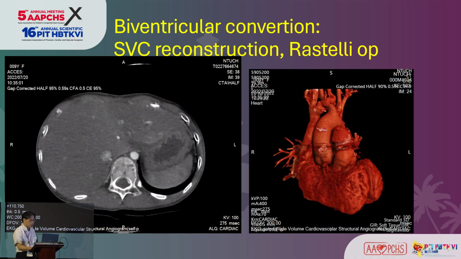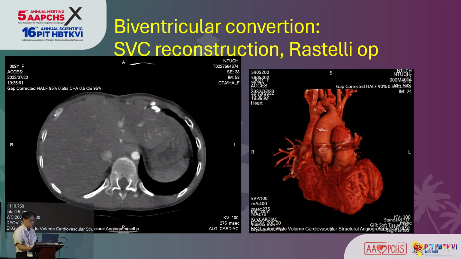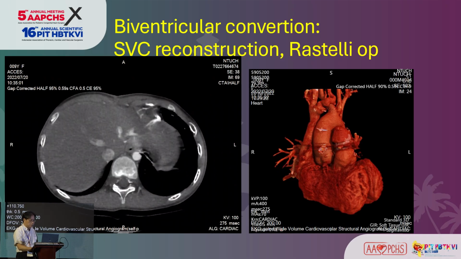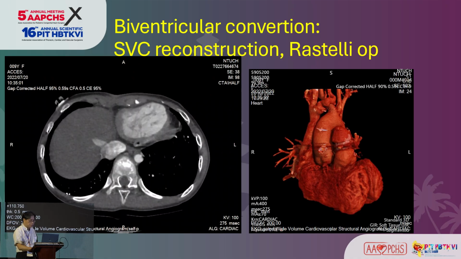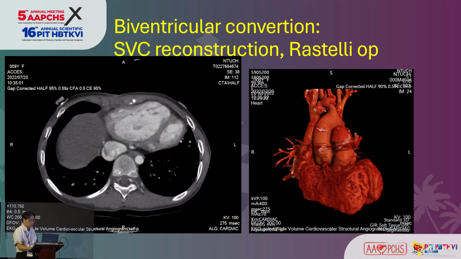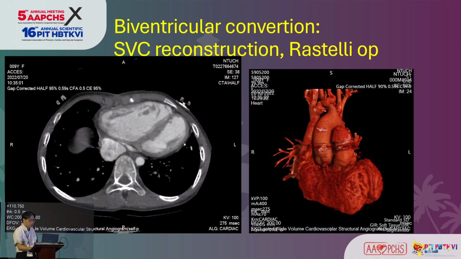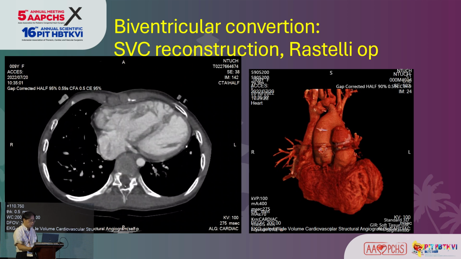So we take down the gradient and reconnect to the pulmonary artery and do an intraventricular rerouting and a modified Rastelli. We do a transannular patch and put down a pulmonary valve to restore the biventricular repair.